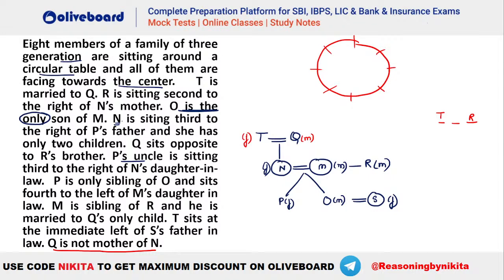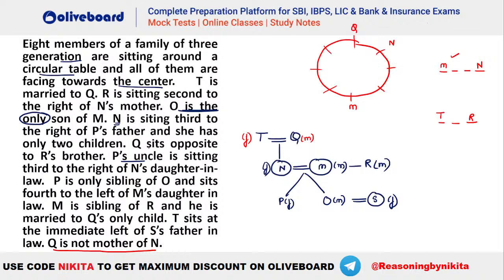After that, O is the only son of M. Done. N is third to the right of P's father. Who is P's father here? You can see P's father is M. So N has to be third to the right of M. Okay? Then we have, and she has only 2 children. Done. Q sits opposite to R's brother. So you can see that Q has to be opposite to M. So let's place this, let's say this is N here. N has to be third to the right of M. And Q has to be opposite to M. So Q and M will be like this.